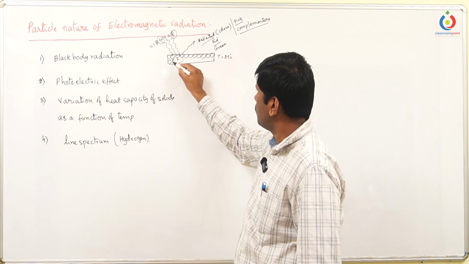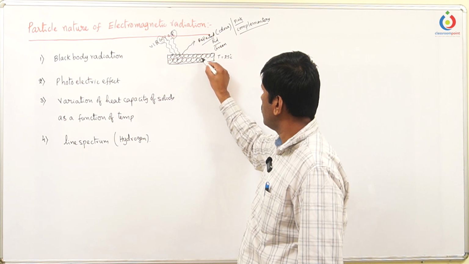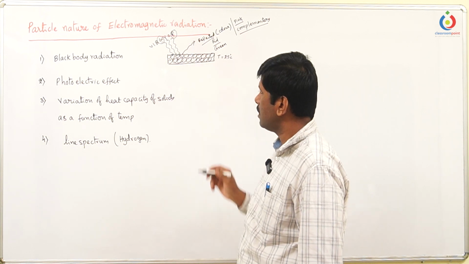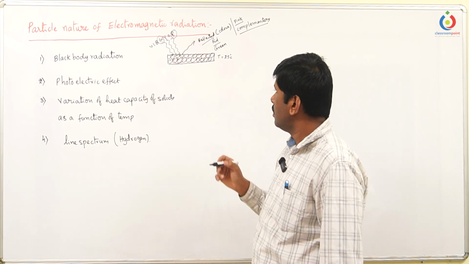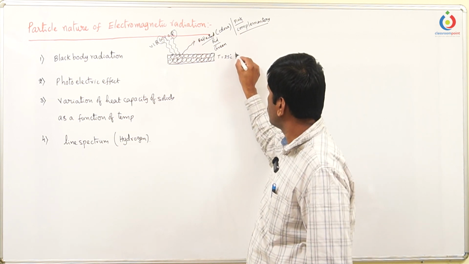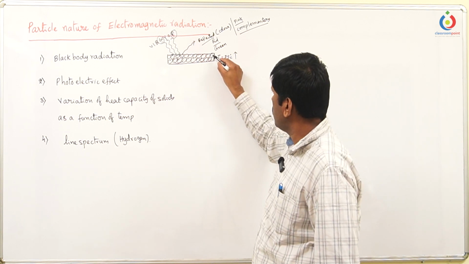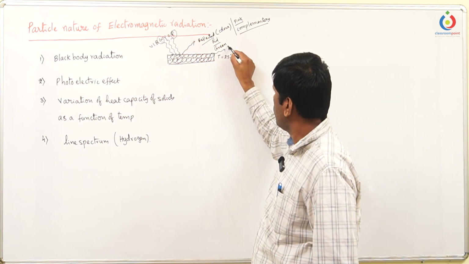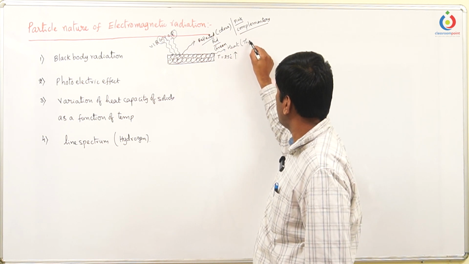Whenever they absorb the energy of the light, their average kinetic energy increases, vibrations increase, and their energy altogether increases. So that increases the temperature. When temperature increases, it tries to release the energy in the form of heat. That is what we call the thermal radiation.